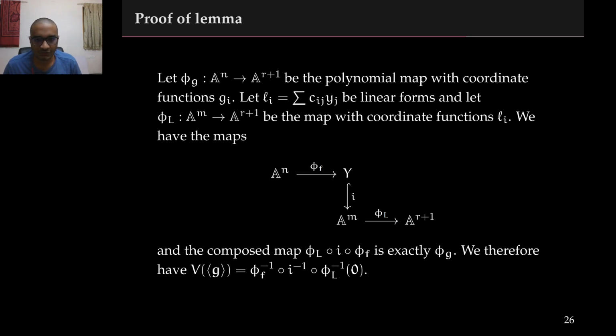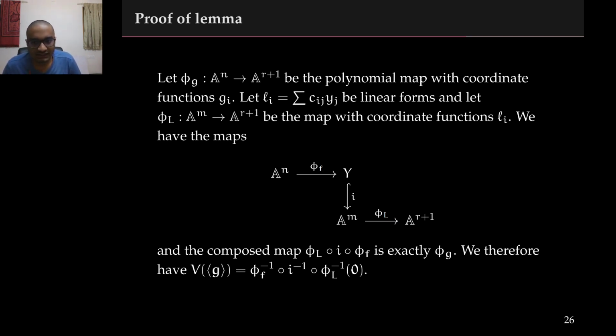We now discuss the proof of the lemma. Let phi_g denote the polynomial map whose coordinate functions are the polynomials g1 through g_{r+1}. We define linear polynomials L1 through L_{r+1}. The coefficients of these linear polynomials are c_ij, which are exactly the coefficients that we use to define the gi as linear combinations of the input polynomials. We use phi_L to denote the map from the m-dimensional affine space to the r plus 1 dimensional affine space that has coordinate functions L1 through L_{r+1}. We therefore have the following diagram of maps.